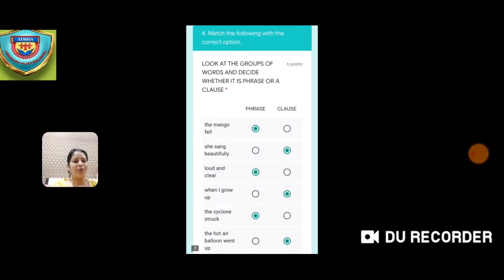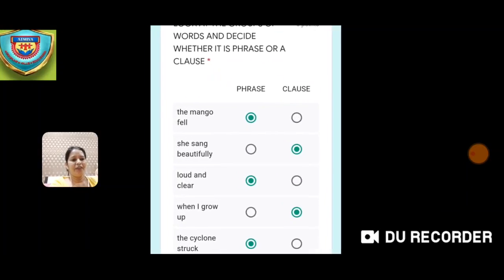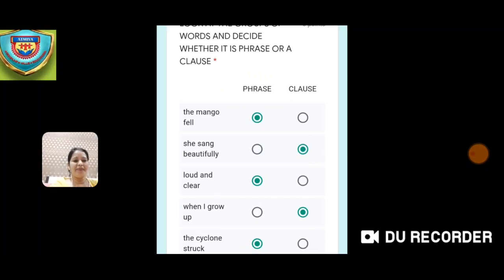Now the next one, look at the groups of words and decide whether it is a phrase or clause. So here the options have been given. The mango fell. So this is all 1 mark question. The mango fell, whether it is a phrase or clause, you have to put a tick against the correct option. So that means you need to select.